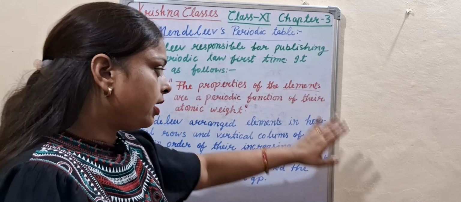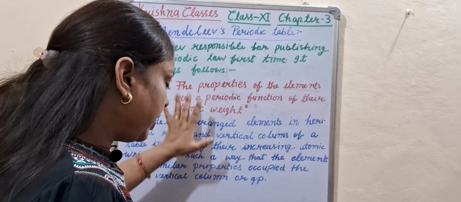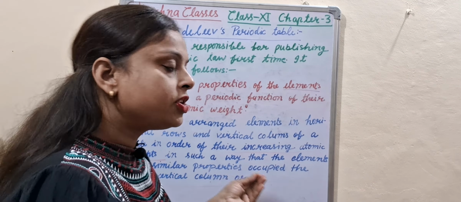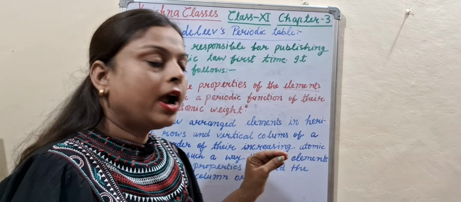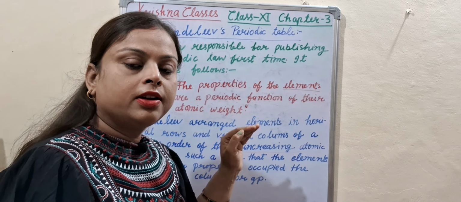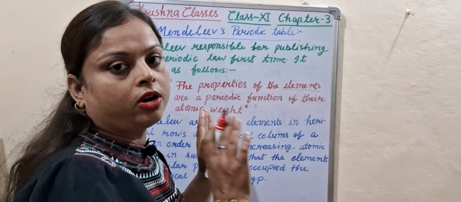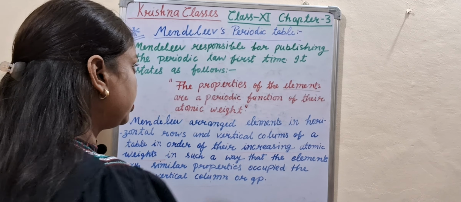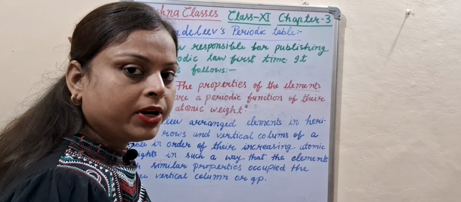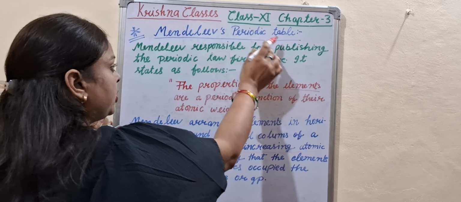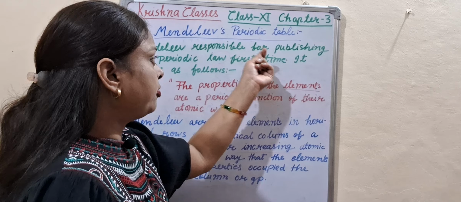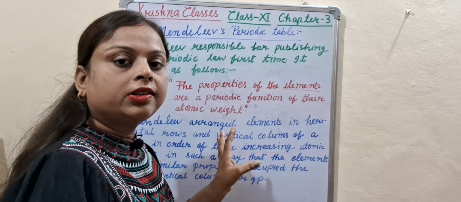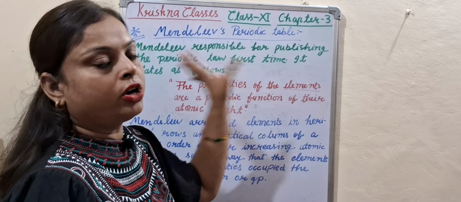I am going to explain again what he said. He said the elements which have the same property and increasing atomic weight are arranged in the same vertical column. Who said this? Mendeleev said. So this is the Mendeleev's periodic table. Mendeleev is the scientist who published the periodic law for the first time.